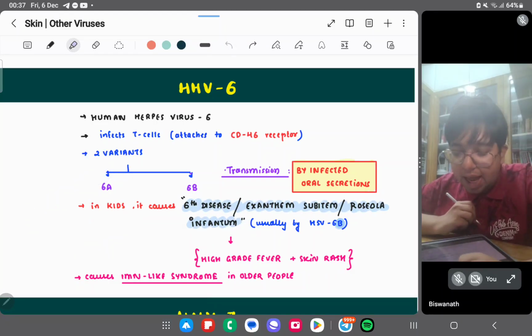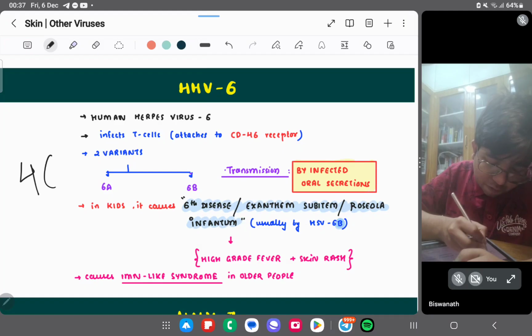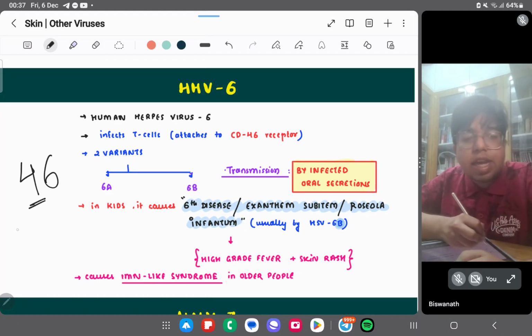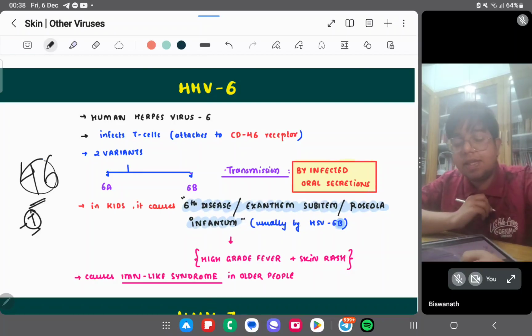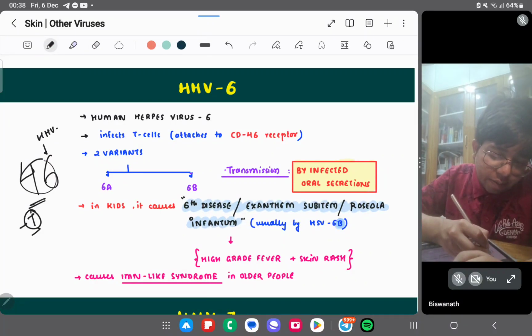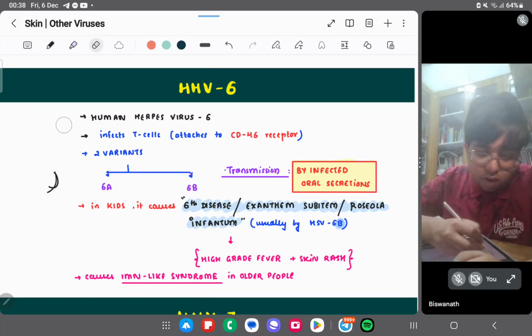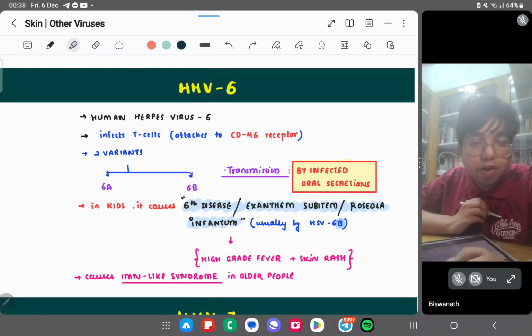Okay, T cells, and you can just remember by this receptor, CD46. Can you hear the sound of T? Yes, T. So T cells and CD46 is the receptor. And 6 is the herpes virus, right? HHV6. Understood. So this is the fact: human herpes virus 6 infects T cells, CD46 receptor.